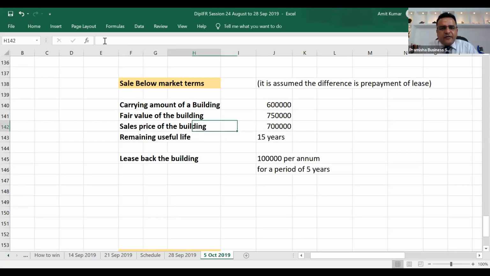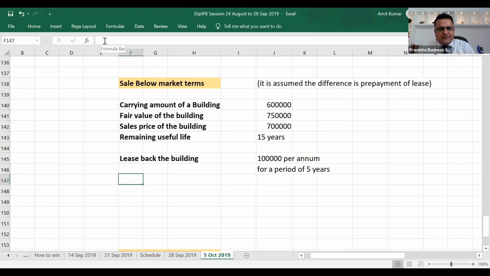Why would someone agree to it? When the fair value in the market is 750, why would someone agree to be sold at 7 lakh? The carrying value of a building is 6 lakh when the fair value in the market is 750. If the fair value and sale price are the same, there is no problem. But why would someone agree to a lower amount in this scenario? If they consider it as a prepayment of lease, that first installment is gone. The first installment is 1 lakh. They may say that, okay, first installment is gone worth 50,000, we agree to. So this difference is considered as a prepayment of lease when there is a sale below market terms.